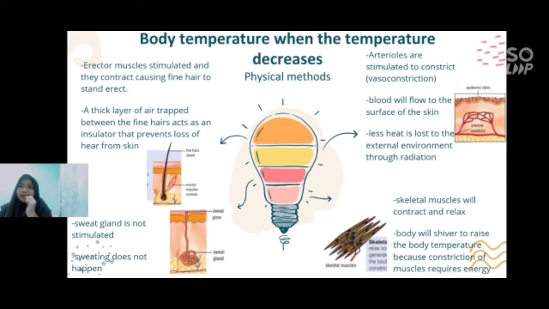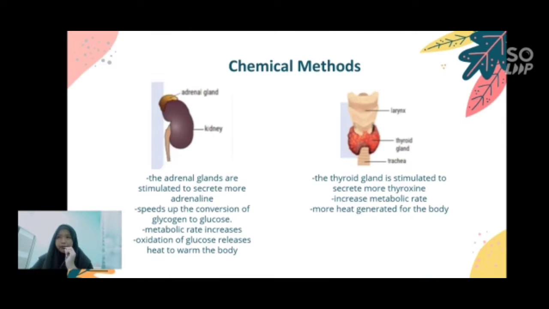The skeletal muscles will contract and relax. The body will shiver to raise the body temperature because contraction of muscles requires more energy. For chemical methods, the adrenal glands are stimulated to secrete more adrenaline, which speeds up the conversion of glycogen to glucose. Metabolic rate increases and oxidation of glucose releases heat to warm the body. The thyroid gland is stimulated to secrete more thyroxine and increase metabolic rate so more heat is generated for the body.